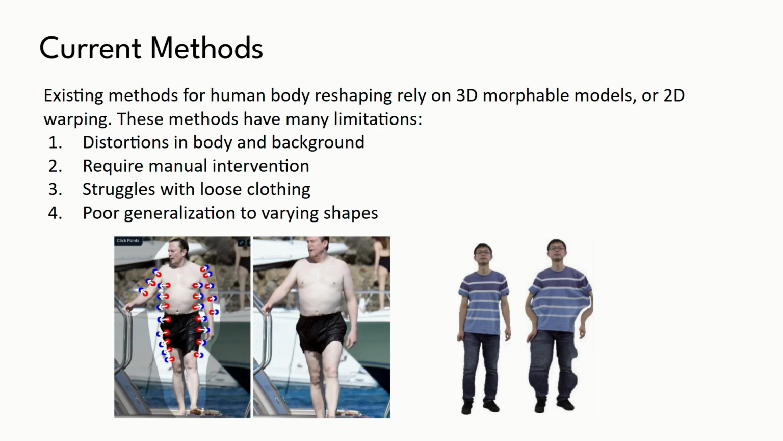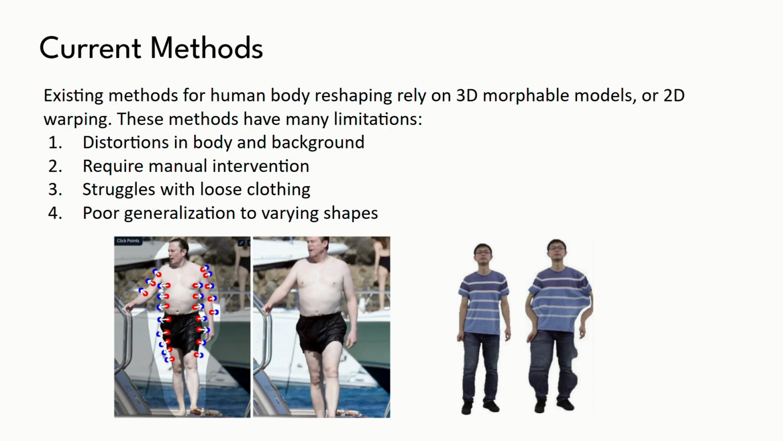These approaches have severe limitations. On the left, we see how current point-based warping tools require tedious manual intervention, forcing the user to plot out specific drag points just to get a basic edit. And on the right, you can clearly see the severe distortions that occur in both the body and the background. Notice how the warping algorithm completely breaks down when dealing with loose clothing like the striped shirt, tearing the pattern and creating highly unnatural geometry. Ultimately, these prior methods demonstrate very poor generalization to varying shapes.